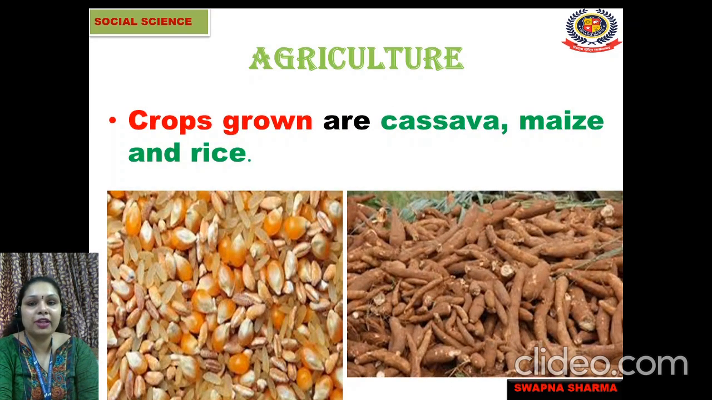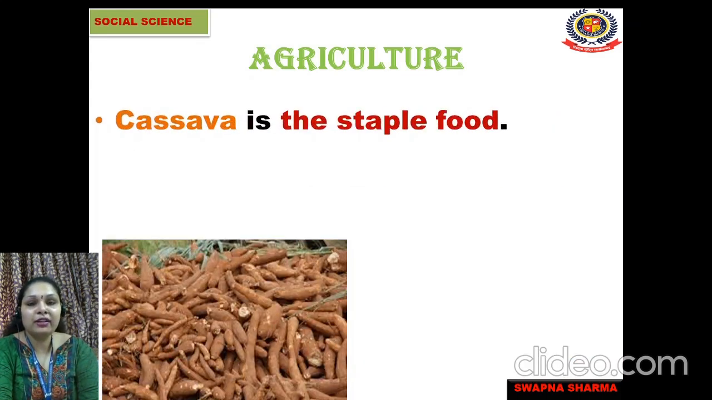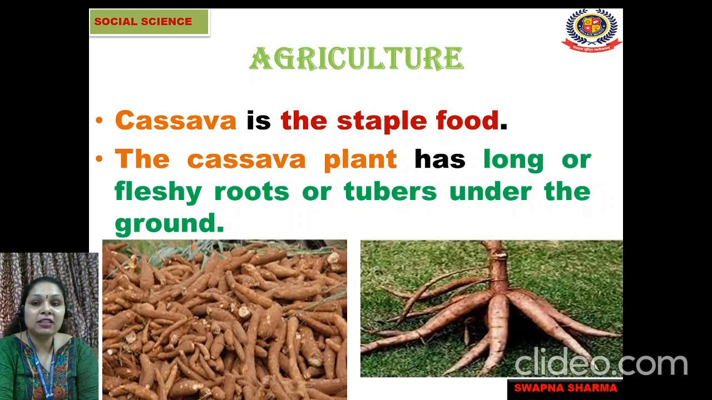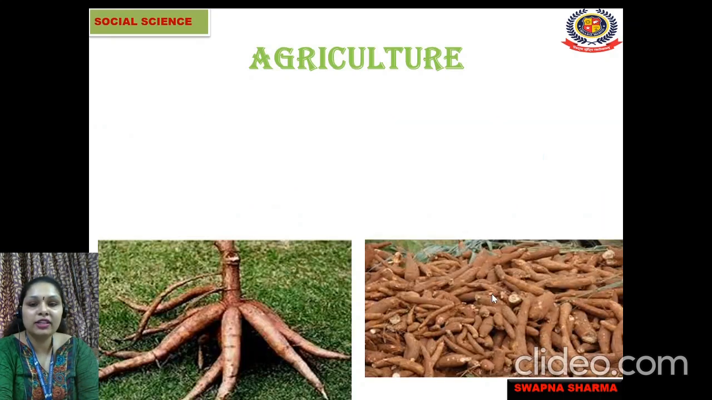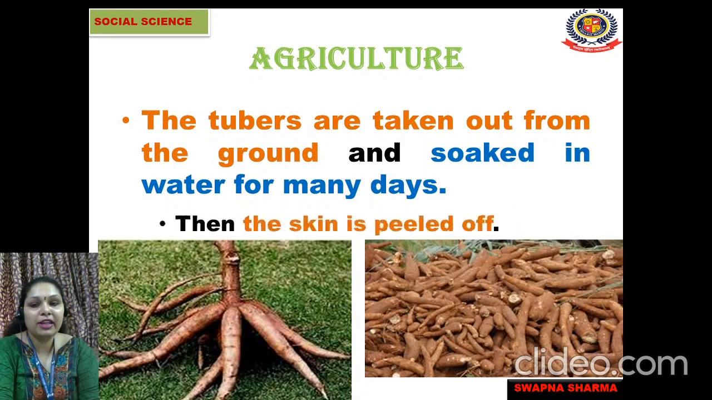Here the staple food is cassava. Cassava is a crop which is grown here in the Democratic Republic of Congo. This is cassava. Cassava is the staple food here. The cassava plant has long, fleshy roots, or tubers, under the ground. You can see the cassava plant having long and fleshy roots. When these cassava plants grow, we take out the roots. These tubers are taken out from the ground and soaked in water for many days.